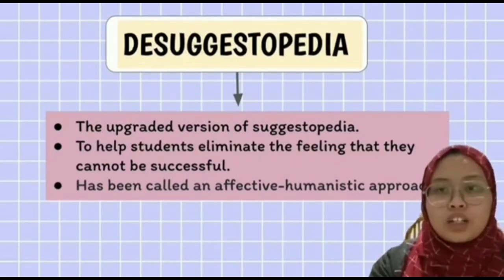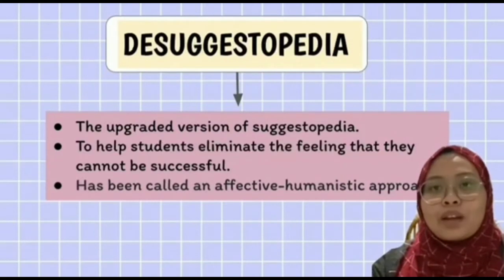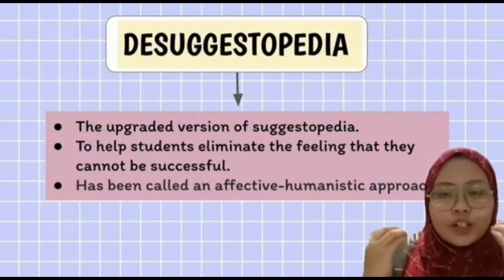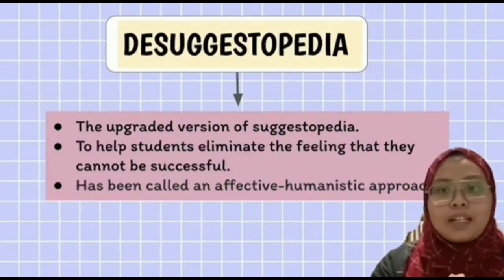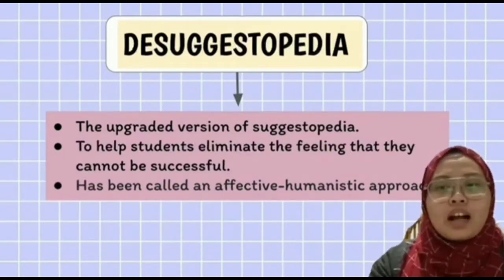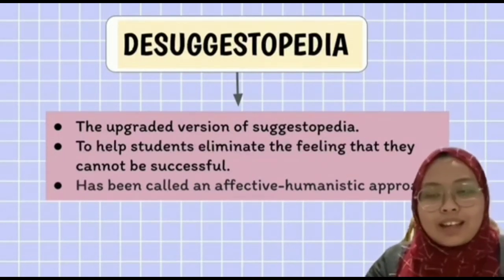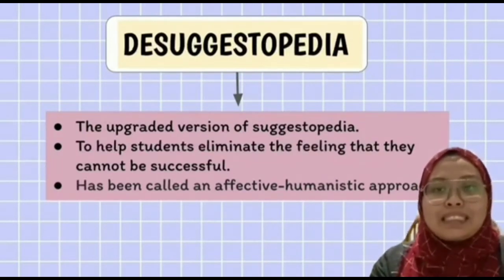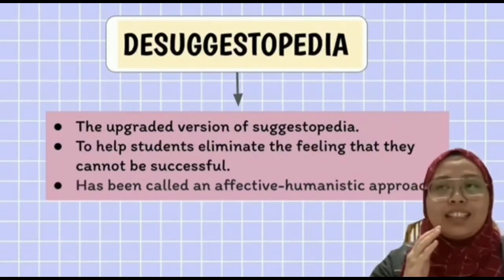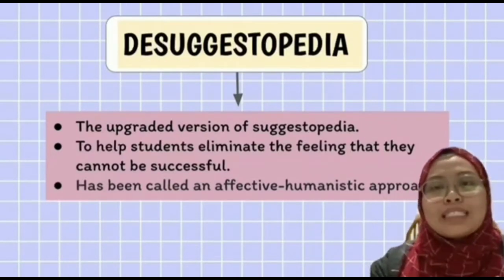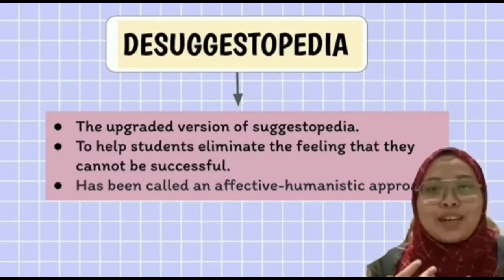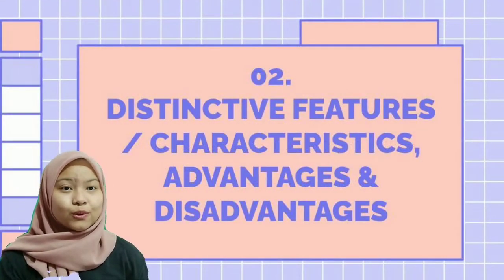It is because in learning, when the students occupy their brain with the information, they tend to give up. They tend to think, I can't do this, I can't do that. So basically, with the help of Suggestopedia, the students become more excited to learn in a new way. Now, let's get to know the Suggestopedia method even deeper, shall we?